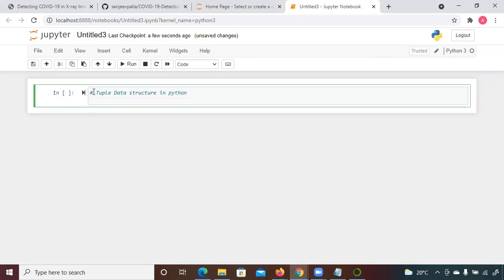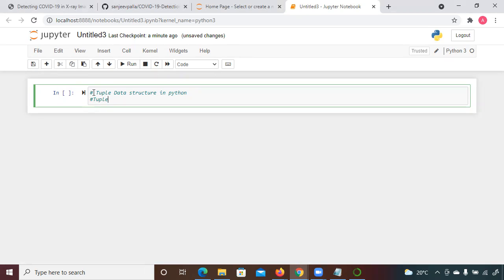And what is the difference between the tuple and the list data structure? Tuple is immutable, whereas list is mutable. What do you mean by this? It means the content of a tuple you cannot change once you initialize it, but the list you can change. So this is the difference between these two, and based on the use cases or the requirement, we use the data structure.